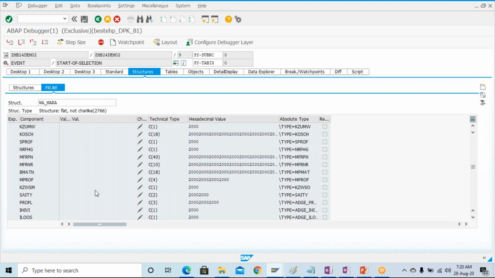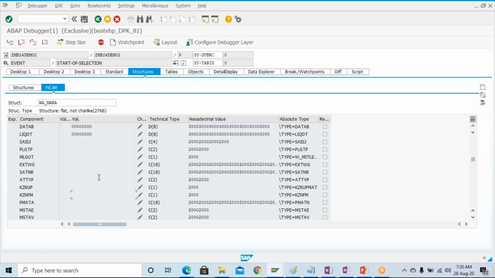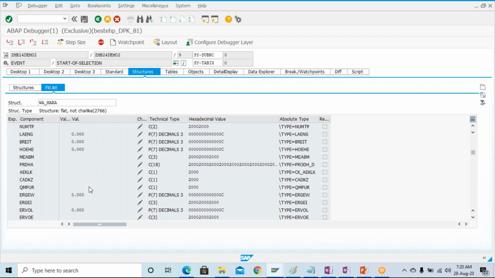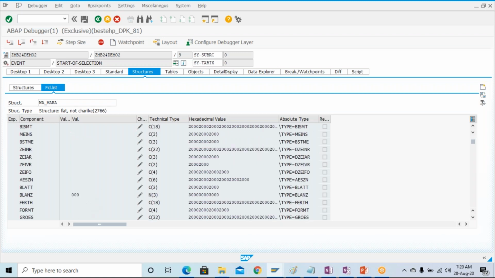But here in debugging, you will be able to see that for the date data type, it's the initial value 000. So wherever you are able to see such kind of 000, you can ignore. This is a blank. If you try to get the output, you will see in the output it's a blank only.